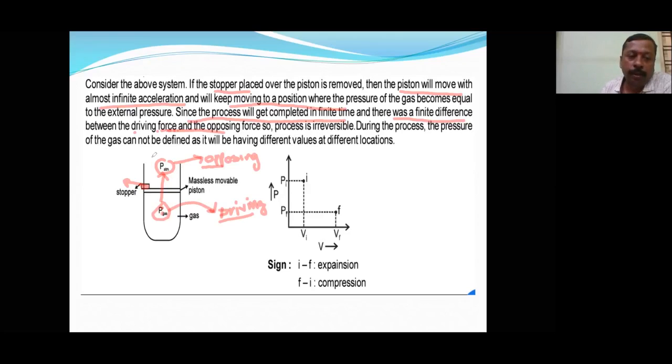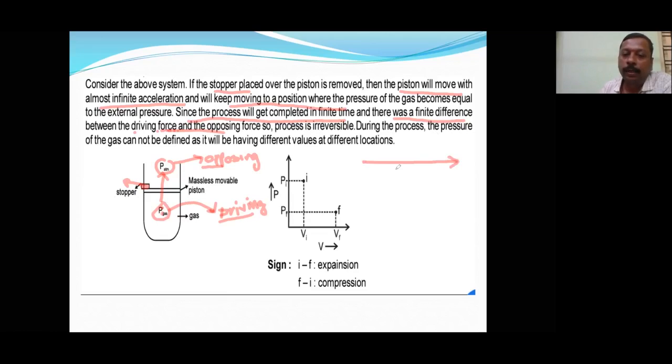Suppose during compression, this will become the driving force and this will become the opposing force. Whatever force acts in the opposite direction of our required process is called an opposing force. Suppose we want to move in this direction, this is our aim direction.